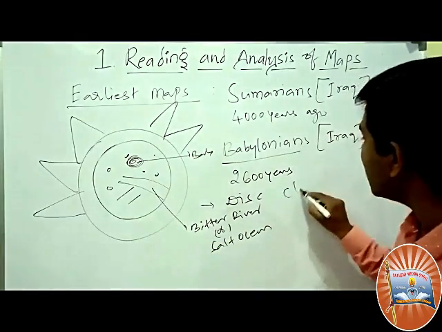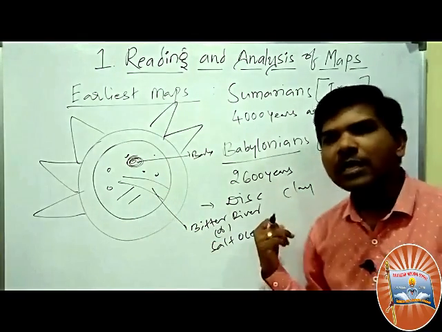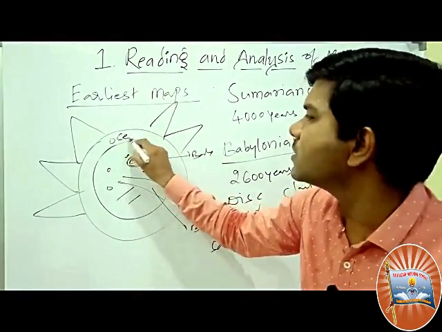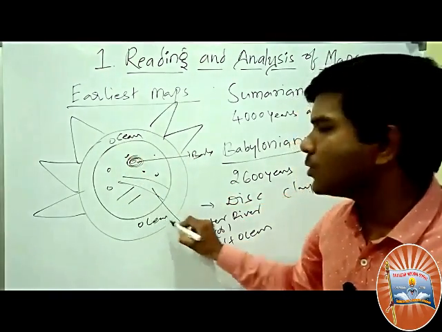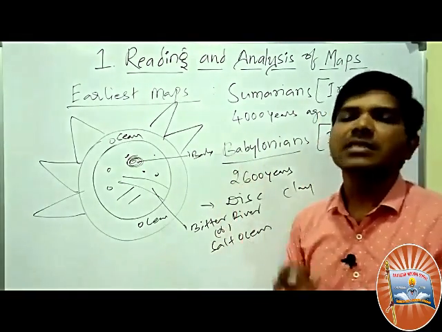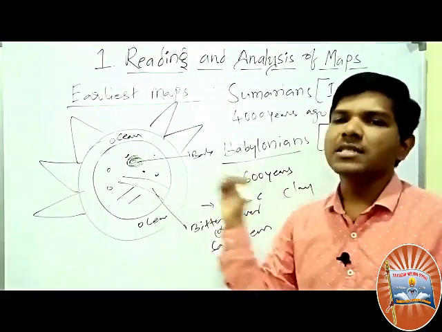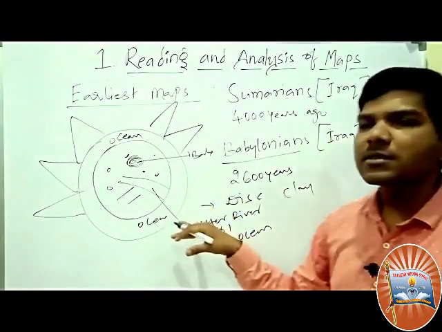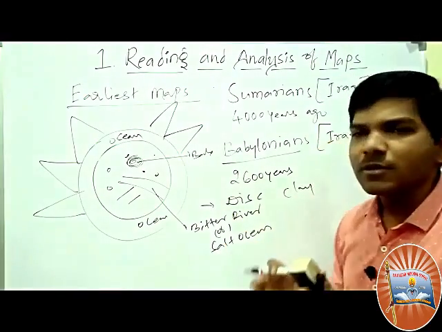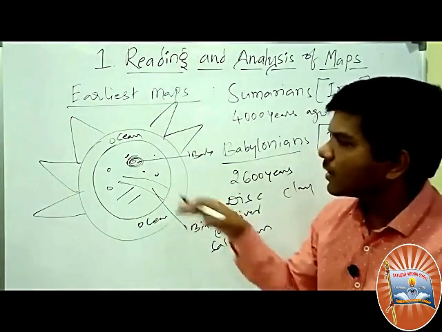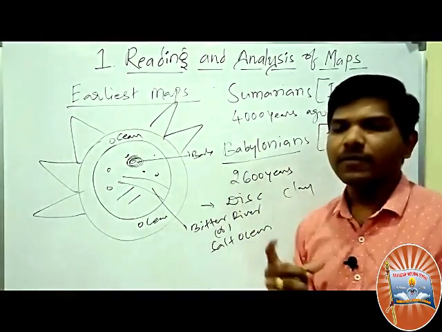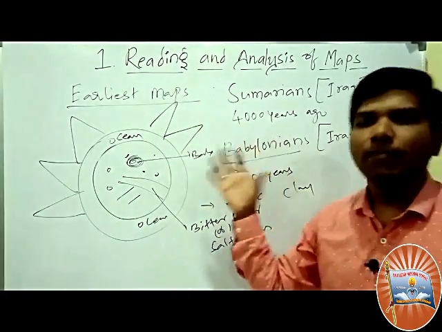They also made these on clay tablets. Bitter river, salt river, and the circle is the ocean. So the Babylonian Sumerians were showing their area in the center. For what purpose did they make these maps? They made them to show where the water is and where the other cities are.